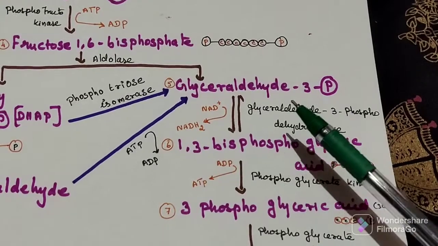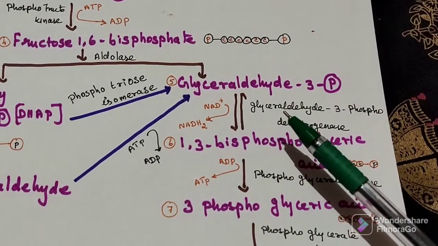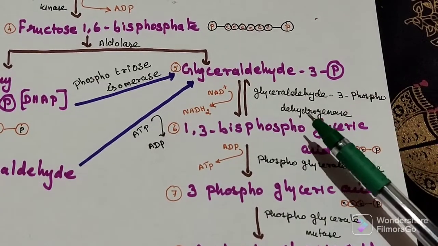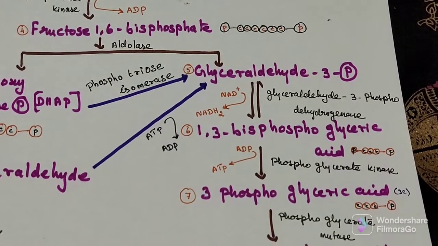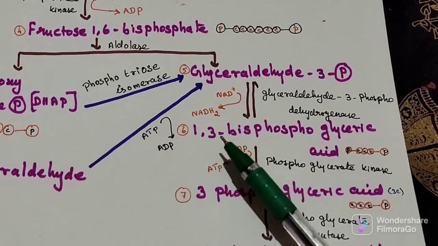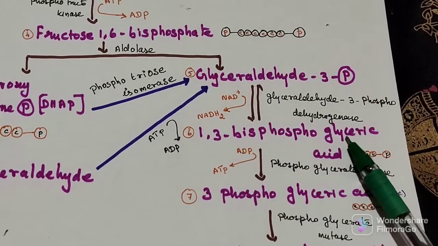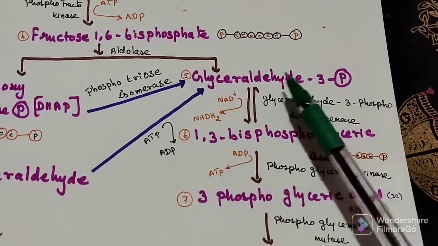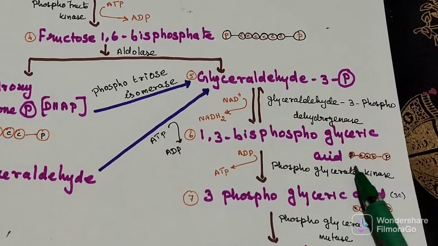This glyceraldehyde 3-phosphate, with the help of enzyme glyceraldehyde 3-phosphate dehydrogenase, will be converted into 1,3-bisphosphoglyceric acid. 1 molecule of phosphate is attached here.